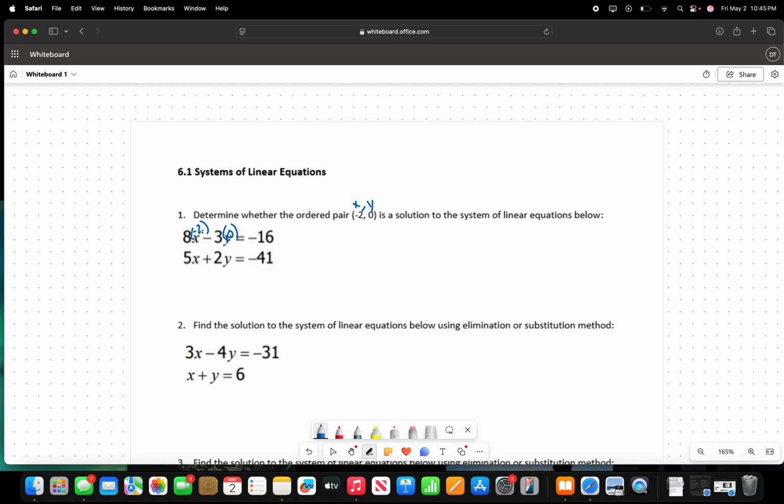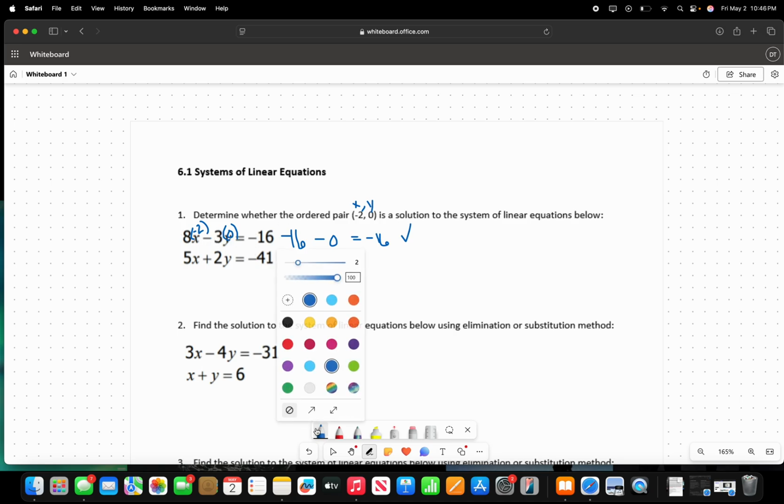So 8 times negative 2, and I'm going to write it on this side. 8 times negative 2 is going to give me negative 16. What you see in blue is the answers. And then it's minus 3 times 0, which is 0. This is going to equal negative 16, which is good. That means that this ordered pair is a solution to the first linear equation. And now we're going to solve this second one.